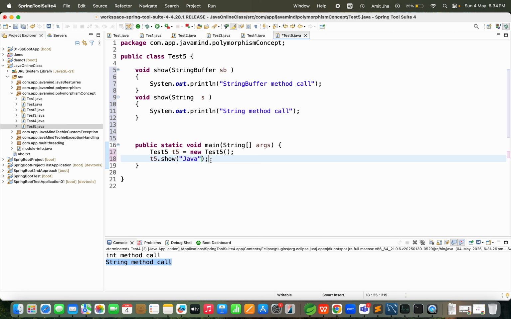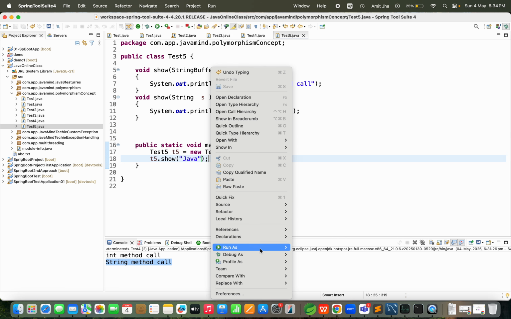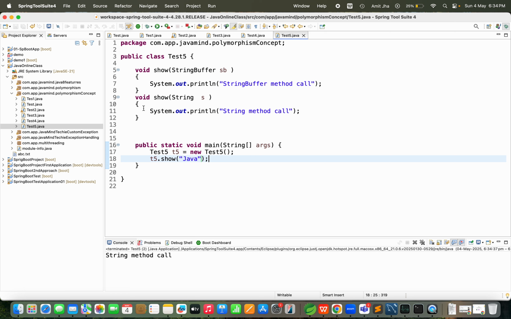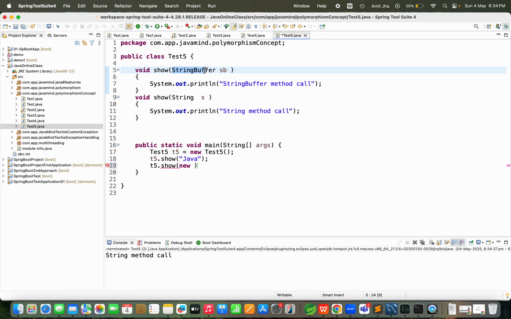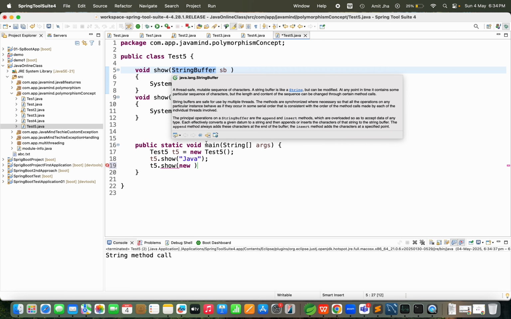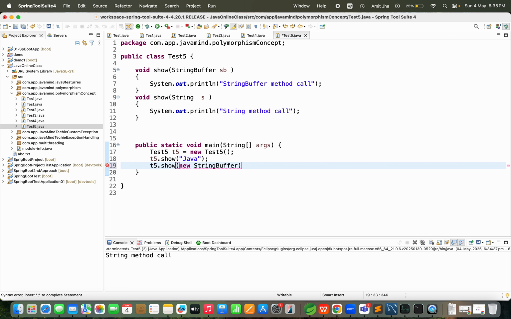Yes. Guys, see, what should be the result this time if I run the application? You can see here, this method will be called, obviously this method will be called, correct? Yes. Guys, see, if I'm going to call t5.show, how can you call this StringBuffer one? Any idea? I'm going to create an instance of StringBuffer. Yes or no? You know very well this thing. If you don't know, no problem, you can see here. So I'm going to pass here xyz. This is one string only, correct? Yes.